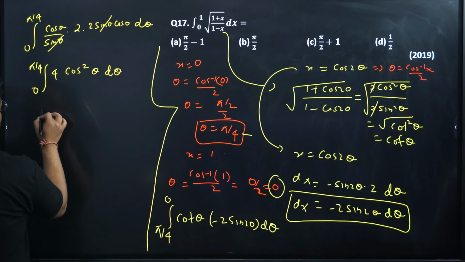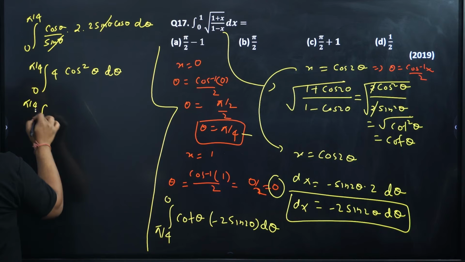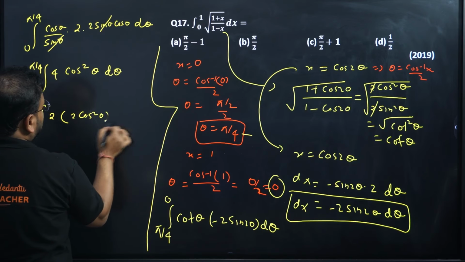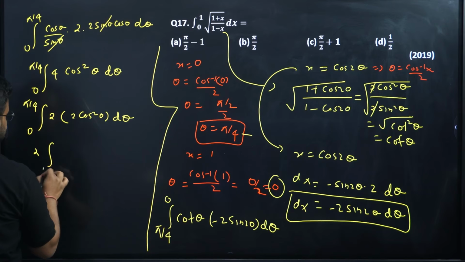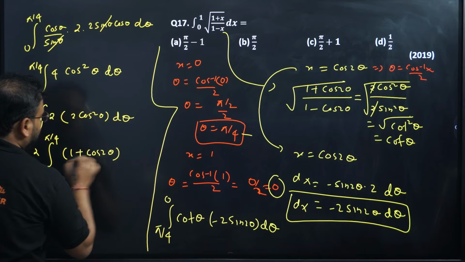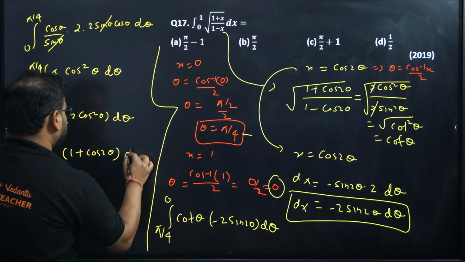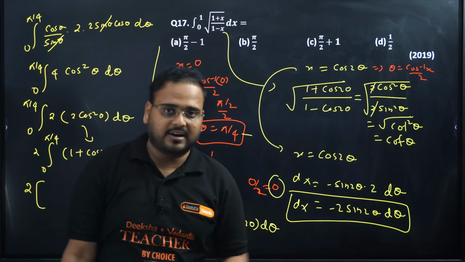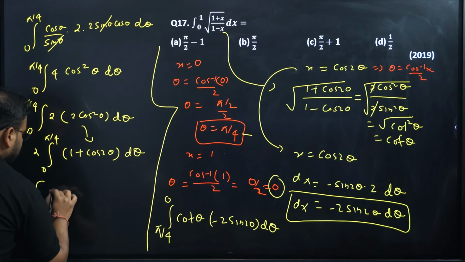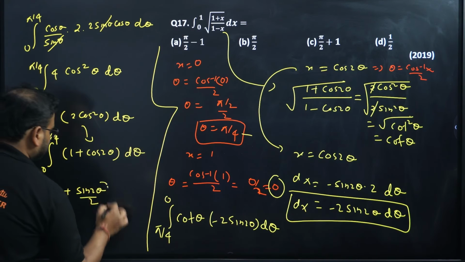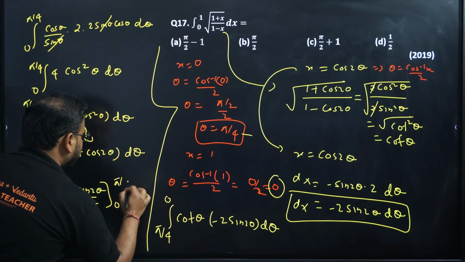One more formula. Little bit calculative. I can write this 2 as it is outside, and this will become 2 cos square theta d theta. 2 is outside, 0 to pi by 4. This over here will become 1 plus cos 2 theta d theta. Superb. 2 is outside because 2 cos square theta is 1 plus cos 2 theta. Again the formula of double angle. So this will become simply theta over here, and this will be plus sin 2 theta by 2, from 0 to pi by 4.